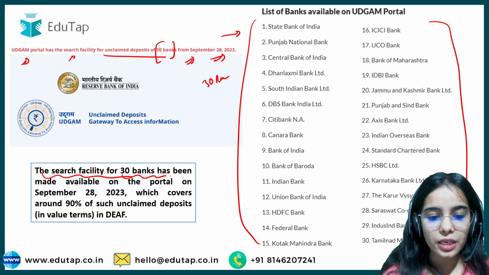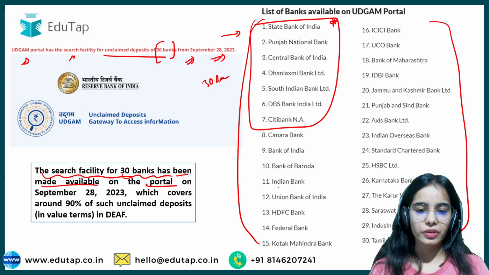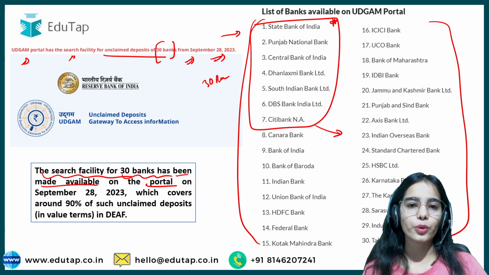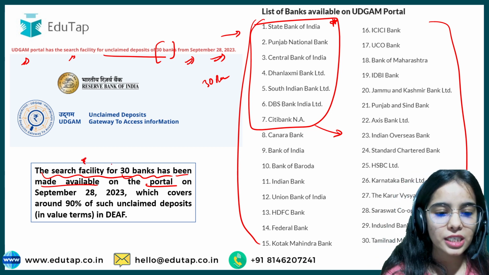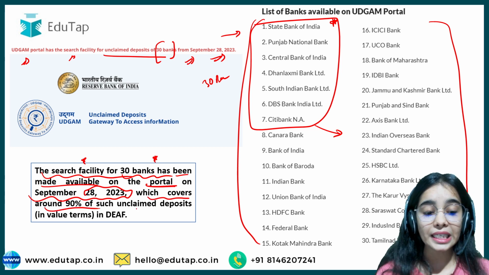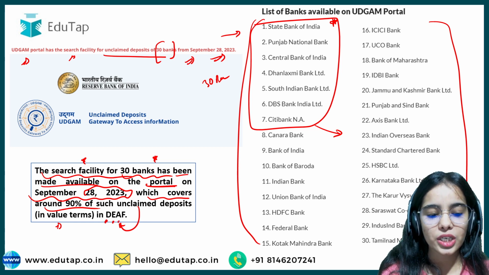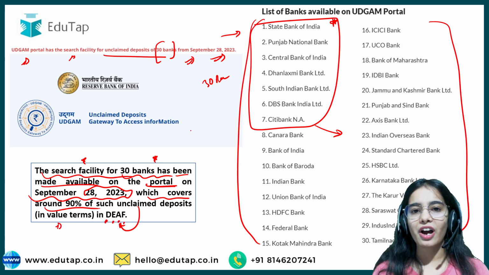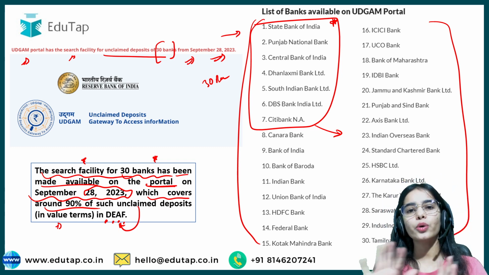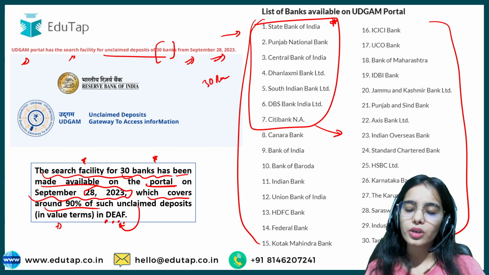So the search facility for 30 banks has been made available on the portal. These 7 banks were available when the Udgam was released, and later on more banks have been brought onto the Udgam portal, and now in total there are 30 banks. The search facility for 30 banks was made available on September 28, 2023, which covers around 90% of such unclaimed deposits in value terms that are in the Depositors Education and Awareness Fund. Now I hope you have become clear about this Udgam portal. If you want to know more about the Udgam portal, you can see the complete session on it. But this is the brief understanding that you needed to know.